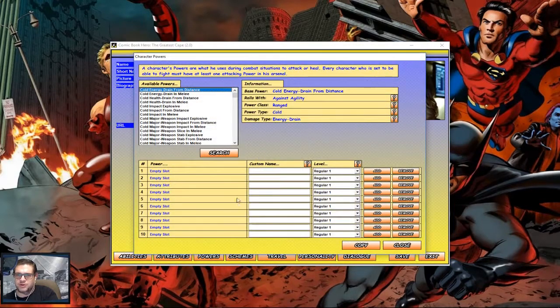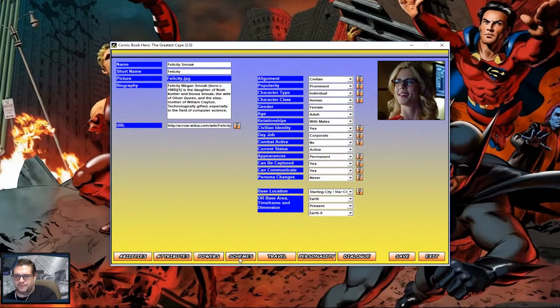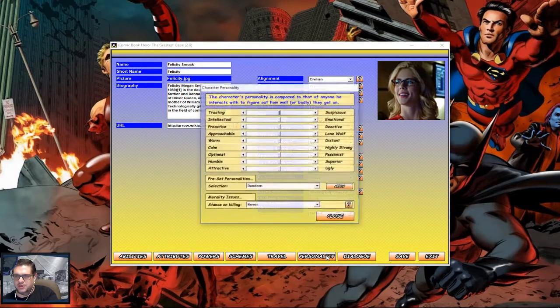No powers whatsoever. I mean, she doesn't fight in battle, so she really doesn't need any. So we're going to get rid of that. Schemes, personality. I could set the personality, but she's pretty trusting. She's emotional. She's proactive. She's approachable. She's warm.